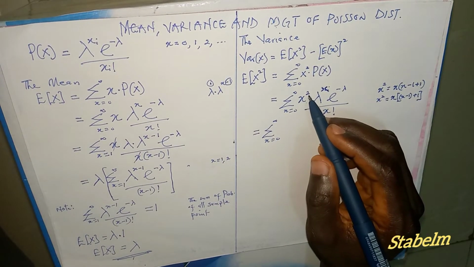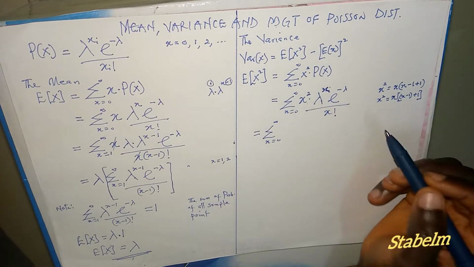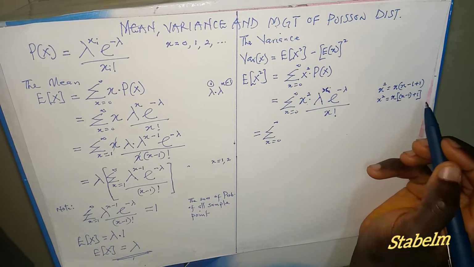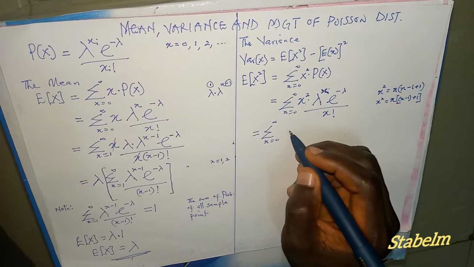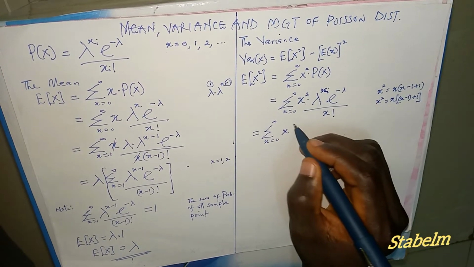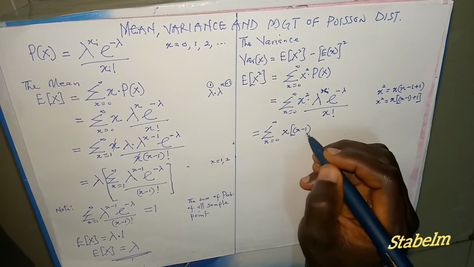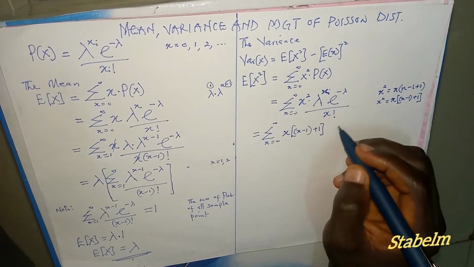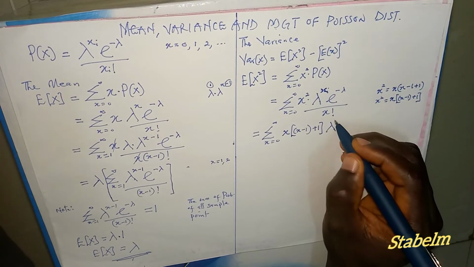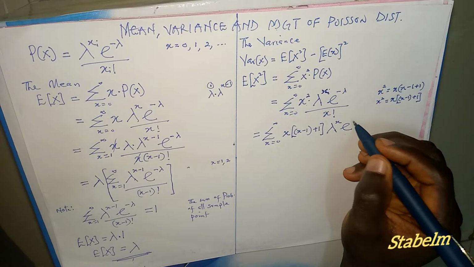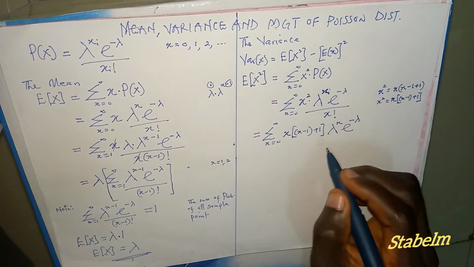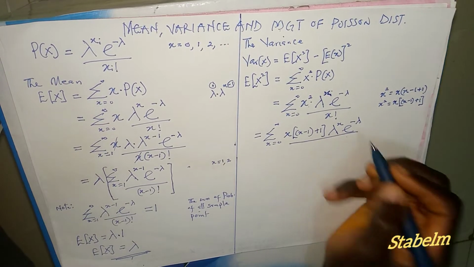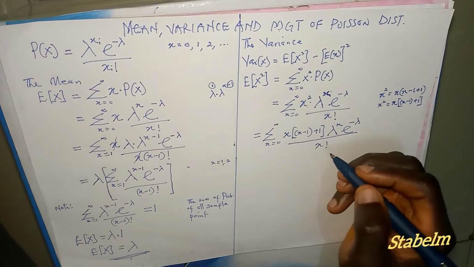Instead of x raised to power 2, we are going to put this as x into bracket x minus 1 plus 1. So x into bracket x minus 1 plus 1, then the density function: lambda raised to power x, exponential raised to power minus lambda, divided by x factorial.